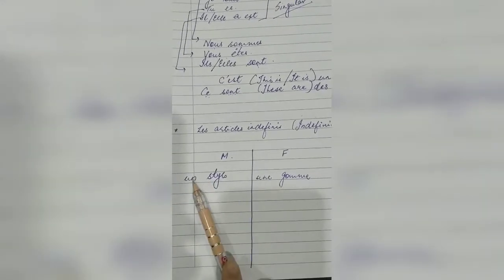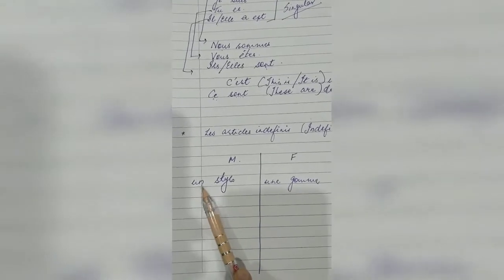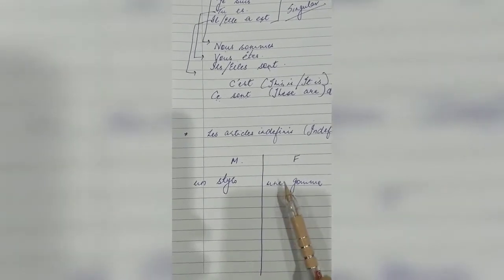It is very simple. When we talk about plural nouns, we need not get tensed or worried or confused about what article to put. In plural, if we are talking about the indefinite article, before both masculine and feminine, it is going to be des. But in masculine singular, we are bound to put un, while in feminine, we are bound to put une. That's the rule of French.